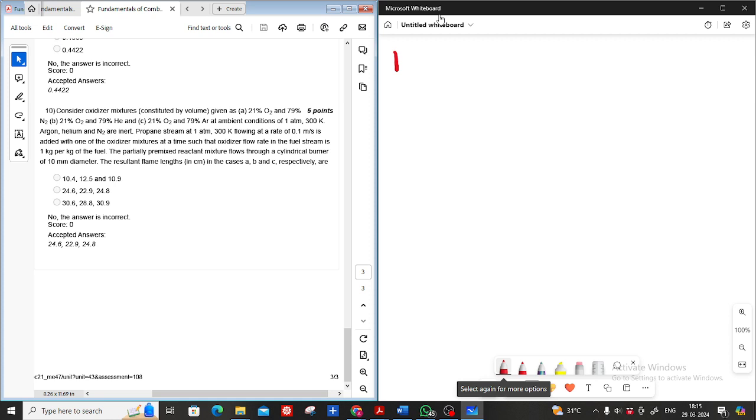It is due to the 1 kg of fuel per kg of air. Is it to find out the fraction of the stoichiometric?